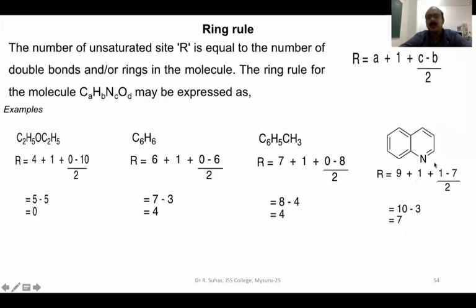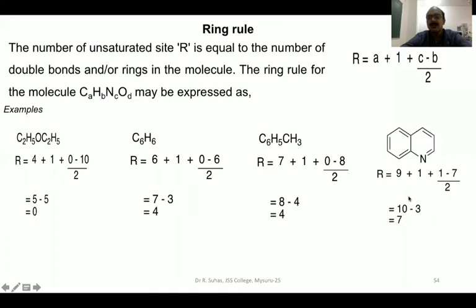And this is the case of quinoline. For this quinoline, they have given only the structural formula. Convert the structural formula into a molecular formula. How many carbons are there? 1, 2, 3, 4, 5, 6, 7, 8, 9. 9 carbons. So 9 plus 1 plus, there is 1 nitrogen, 1, minus, hydrogens we have to calculate: 1, 2, 3, 4, 5, 6, 7. So 1 minus 7 by 2. 9 plus 1 is 10, 1 minus 7 by 2 is minus 3. So 10 minus 3 is 7. So there are 7 unsaturations.